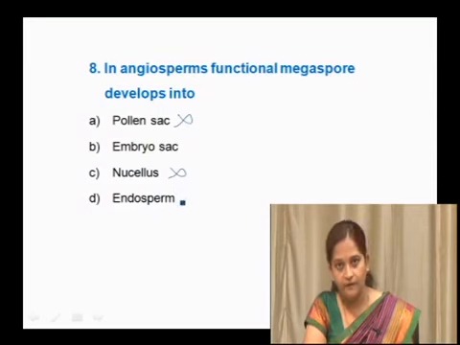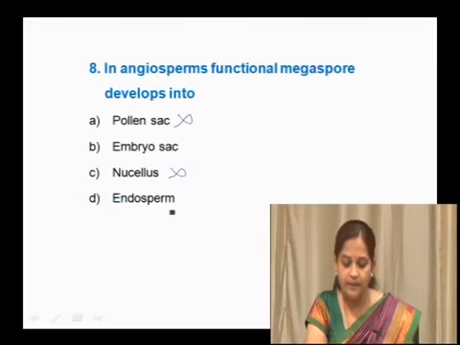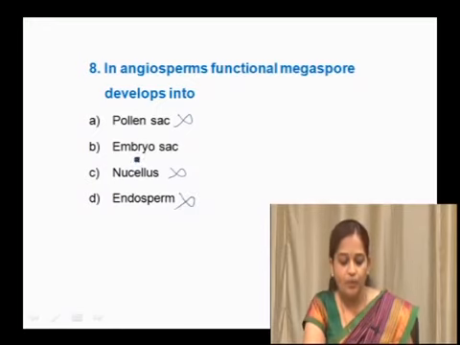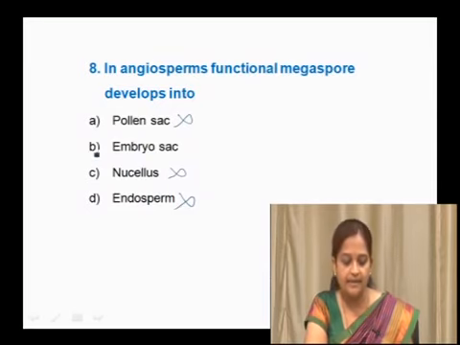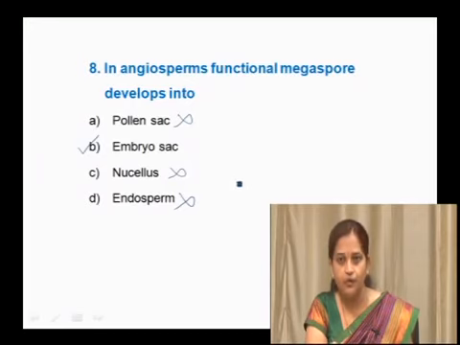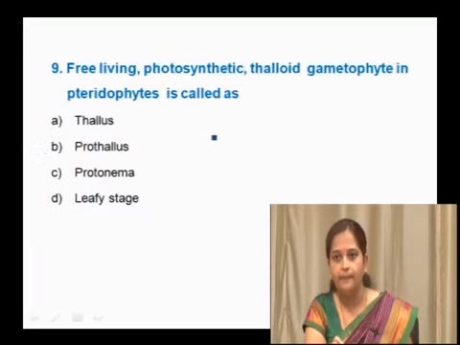Endosperm is formed after fertilization, double fertilization and then triple fusion, that is PEN, the primary endosperm nucleus, which forms the endosperm. So, this is also a wrong answer. The remaining option is option B, that is embryo sac. Embryo sac is the right answer. Here monosporic type of development takes place, where 3 megaspores degenerate and one of the megaspores develops into the embryo sac. So the correct answer is embryo sac, that is option B.